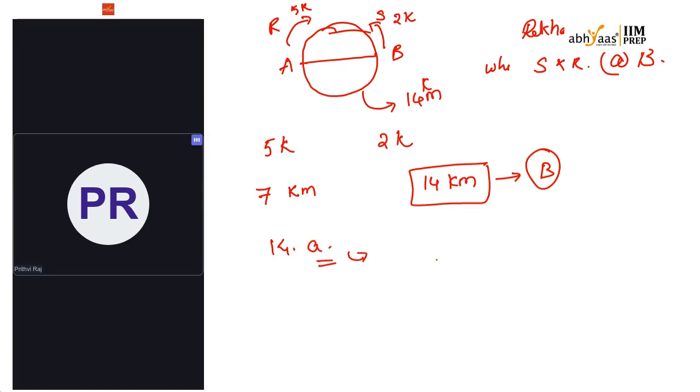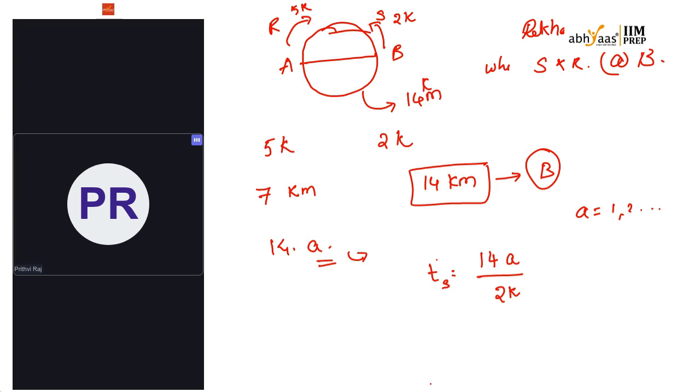A is nothing but the number of laps taken by Sajal to come to B. So it will be 14A by 2K, because 2K is his speed and 14A is nothing but the distance traveled by him in those laps. A can start from 1, 2 and so on. Now Rekha is at B.